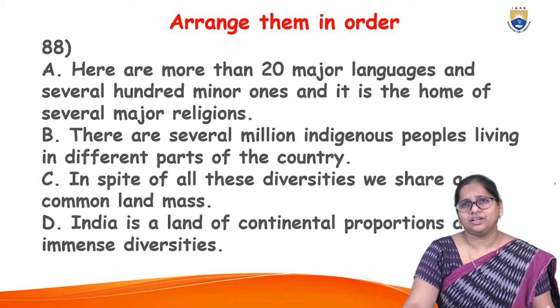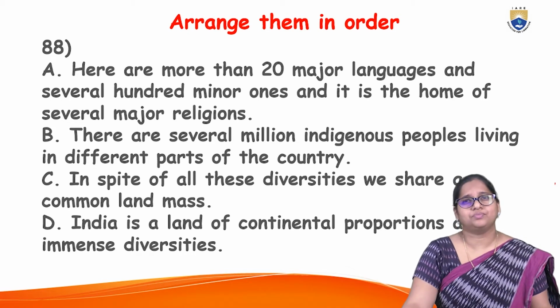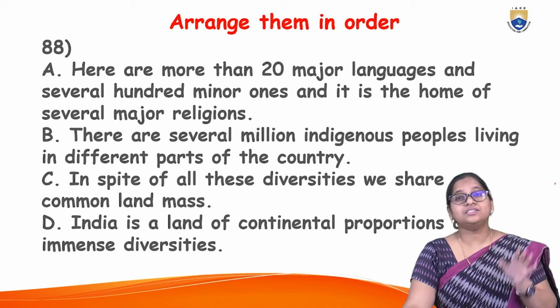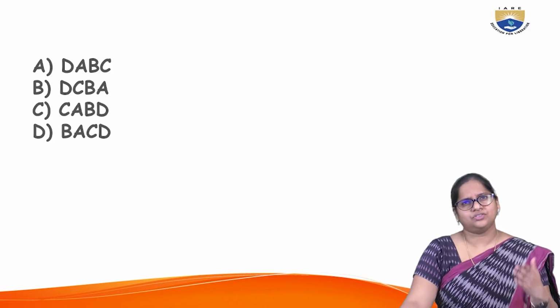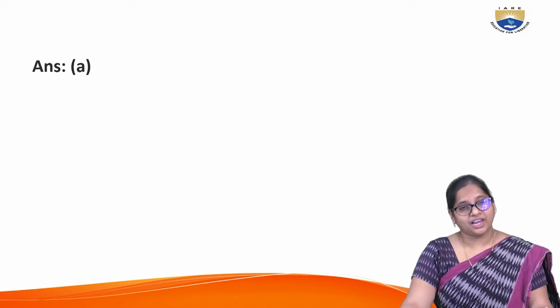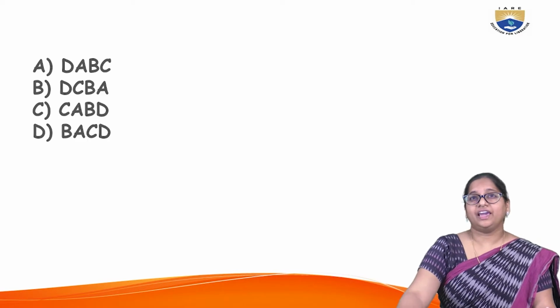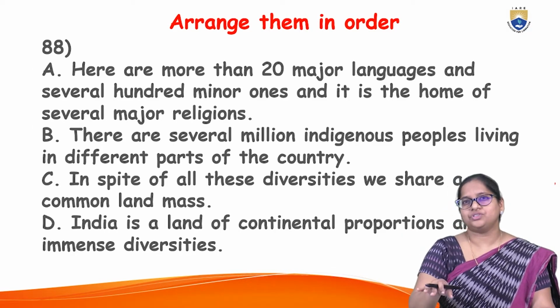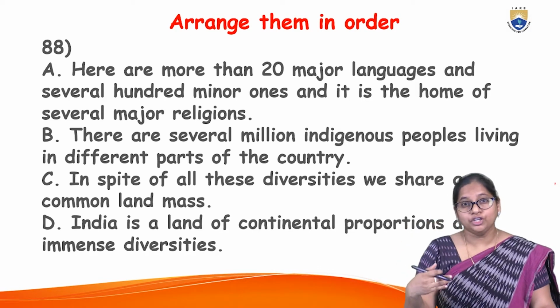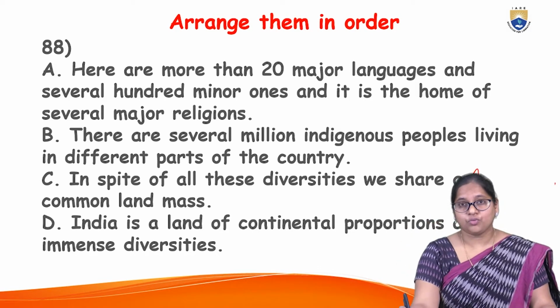Then you can report the million indigenous people living there, and then you can say that in spite of all these things, it still shares a common landmass. So you can take up the option D A B C, as we have already mentioned: you are introducing and then going into the detail. So first, what did you do?